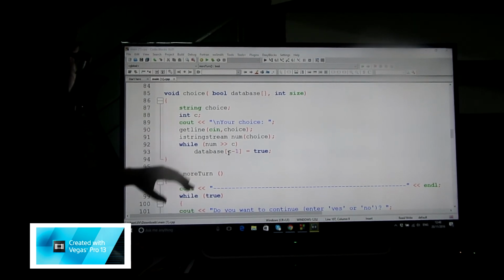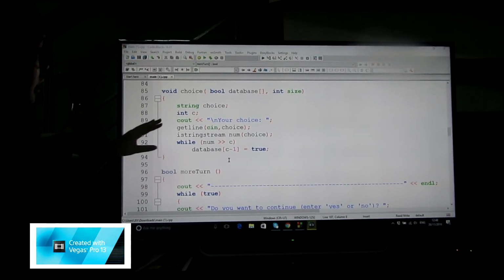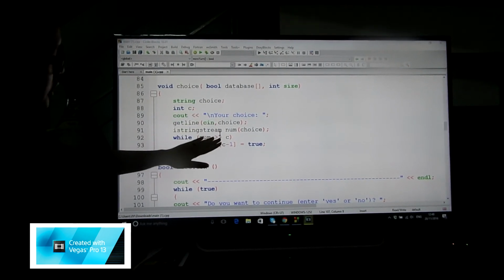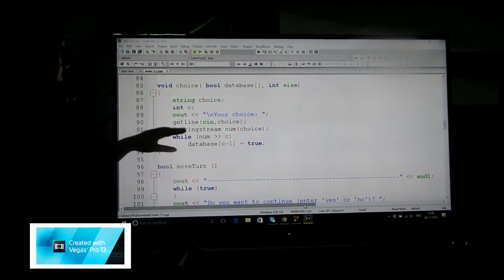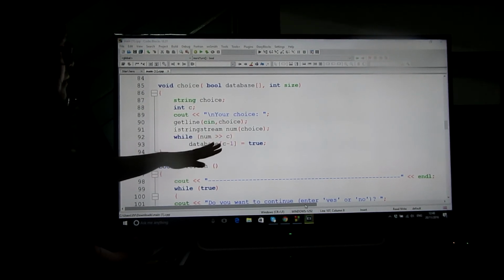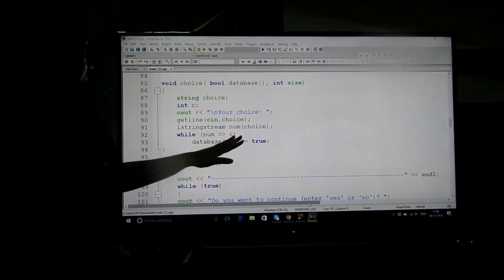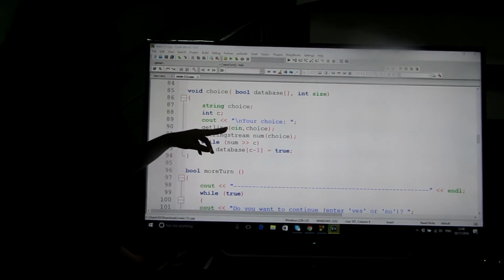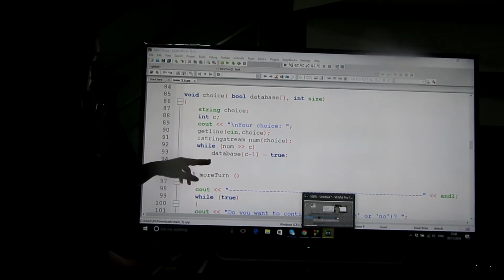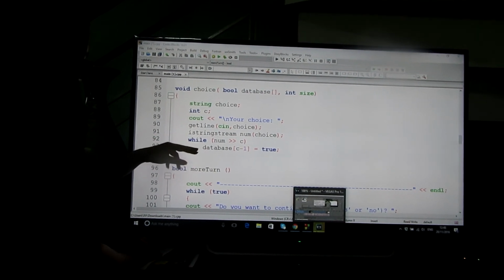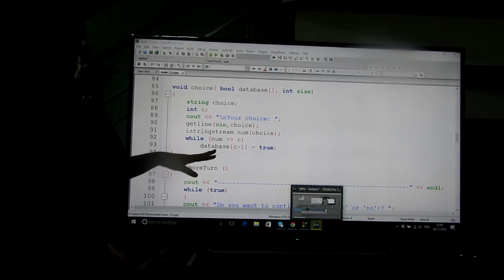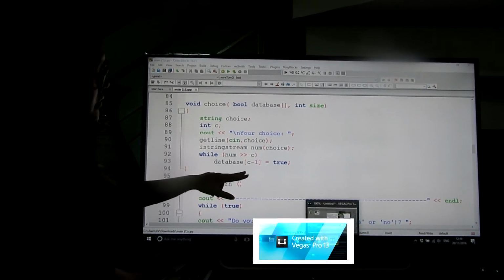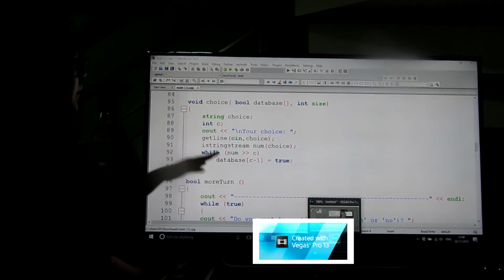Here you can see I ask the user for his choice, and I declare the num as a string and store the choice into the num. After that, I read the elements individually, and the database entry becomes true.